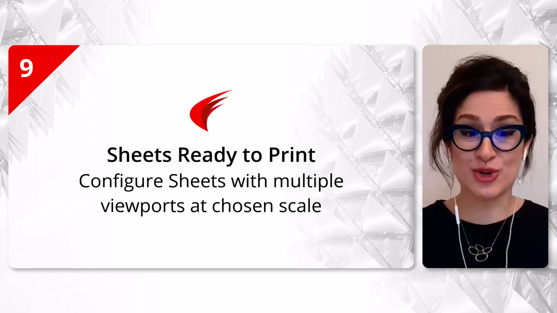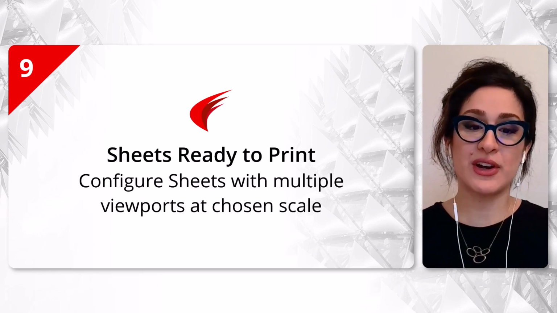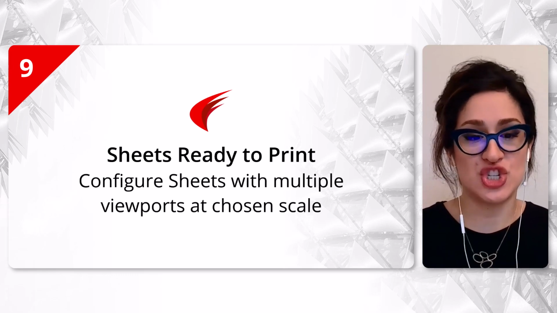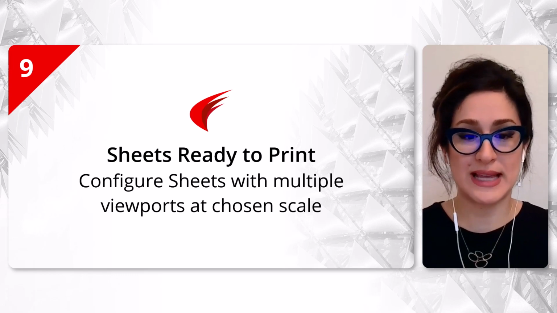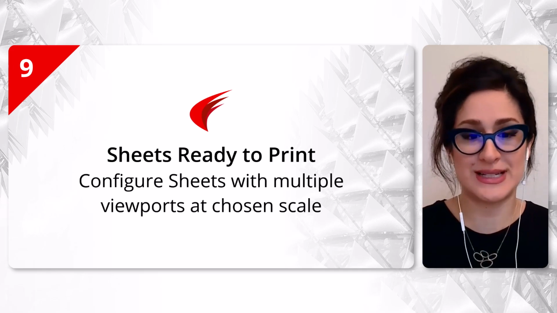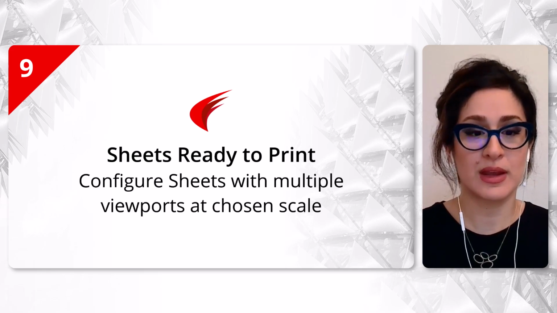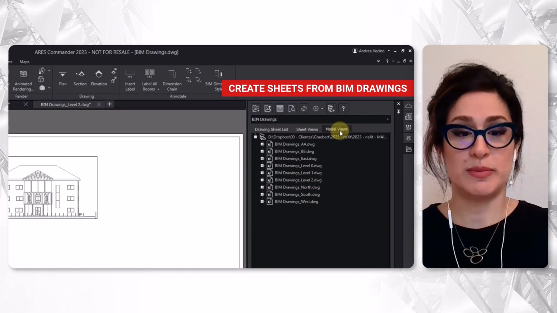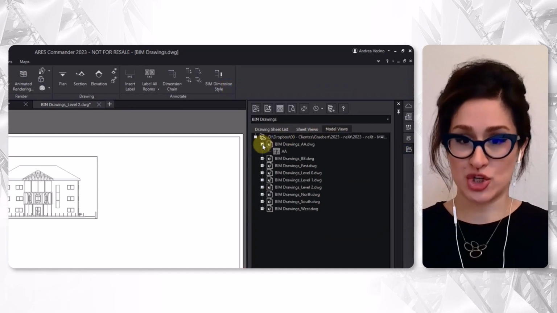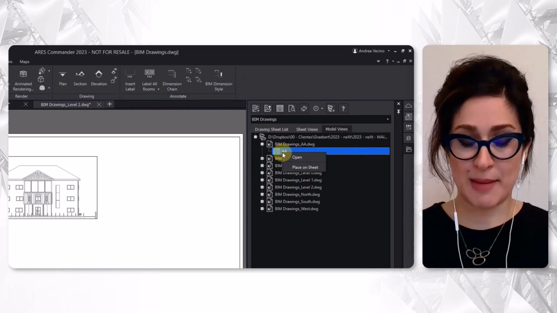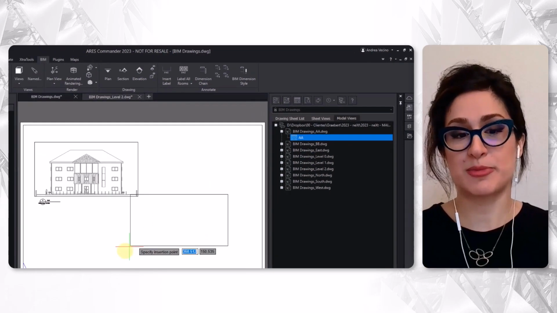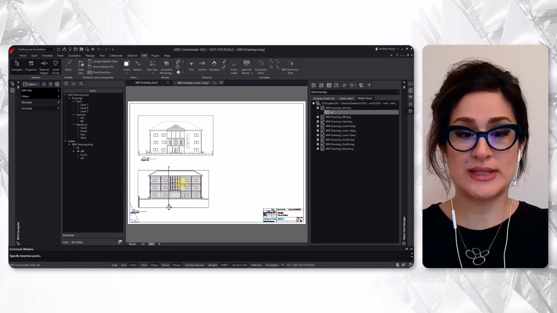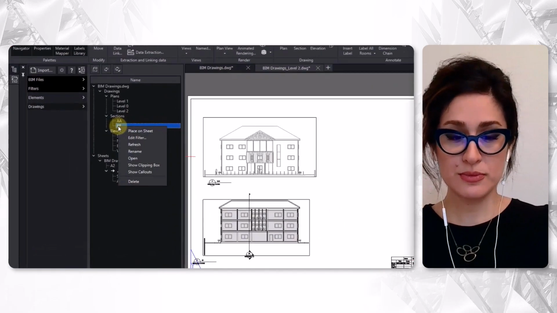After finalizing your drawings, you can configure how you would like to present them. You may, for example, configure different sheets with multiple viewports and ready to print at different scales. A first method to configure the sheets would be to open the Sheet Set Manager, go to the Models tab, and select one of the BIM drawings previously created. But the main method remains to use the BIM Navigator.